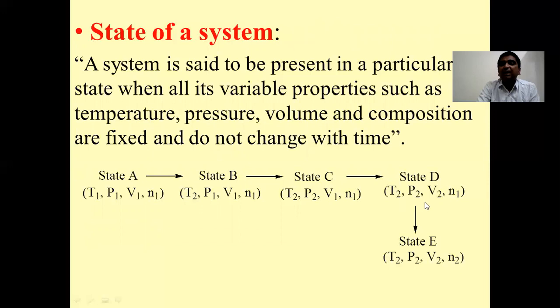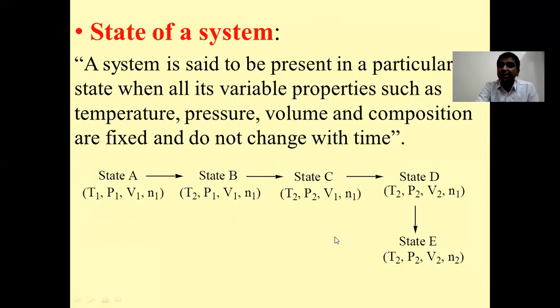Suppose all the parameters are changed: temperature, pressure, volume and number of moles. Even in that case we say that the system has changed its state. So a system is said to be present in a particular state when all its variable properties, such as temperature, pressure, volume and composition, are fixed and do not change with time. And if one or several parameters do change with time, then we say that the system has changed its state. So this was regarding the state of a system.